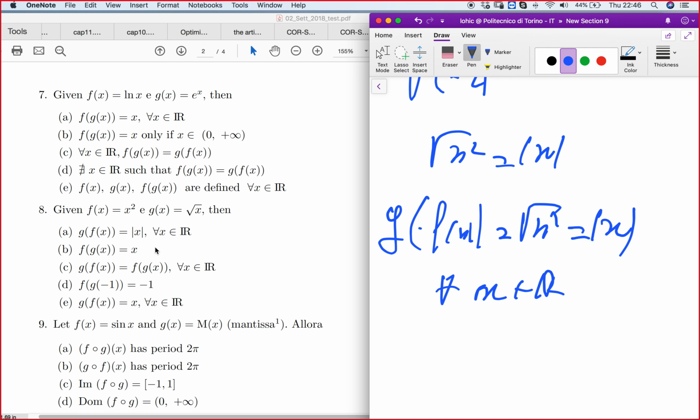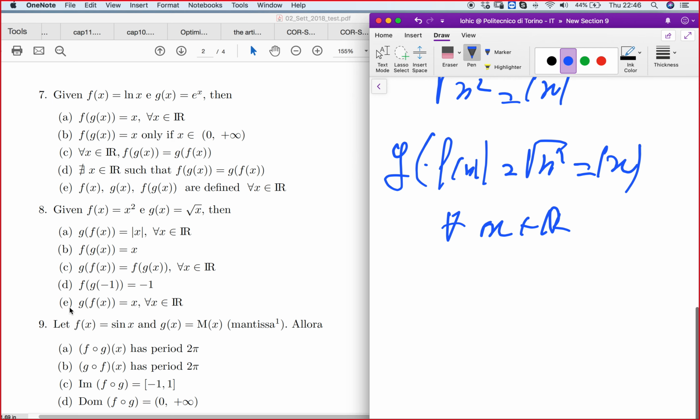Okay, so this proves that the option is correct. Pay attention: f of g of x gives root of x squared, and root of x squared is not x, it is the absolute value of x. Another option says g of x is the same as f of x for all x in R. No, it's always false, because g of f of x is not equal to f of g of x. This will be false if you write the two functions.